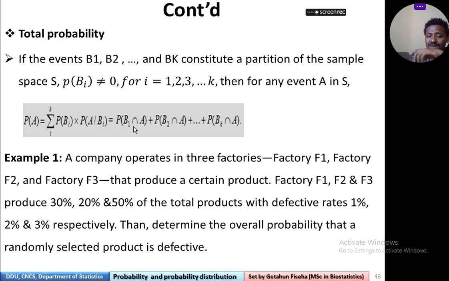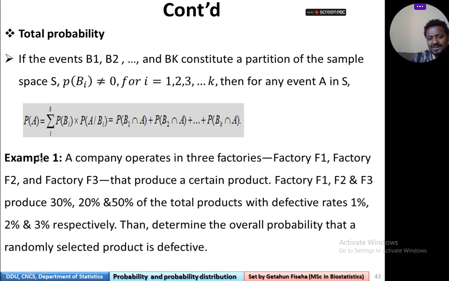In other words, probability of B1 intersection A plus probability of B2 intersection A plus up to probability of Bk intersection A. This is what we tried to see in detail last time.